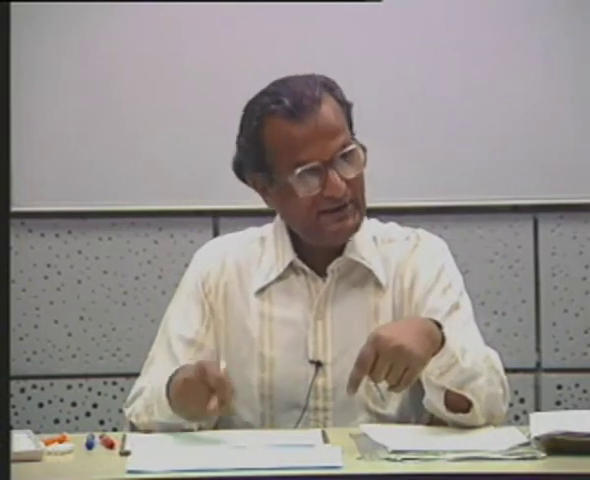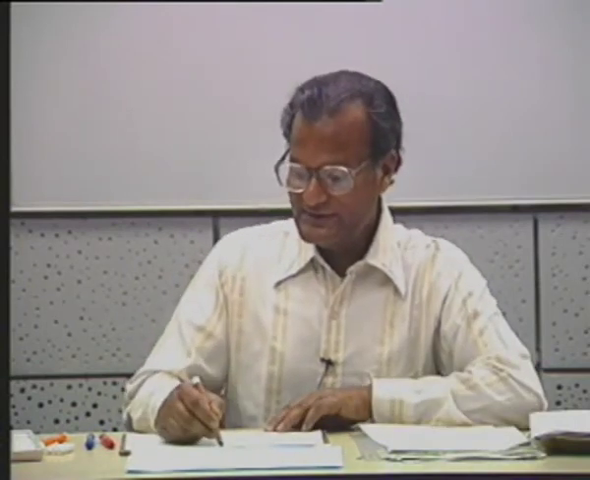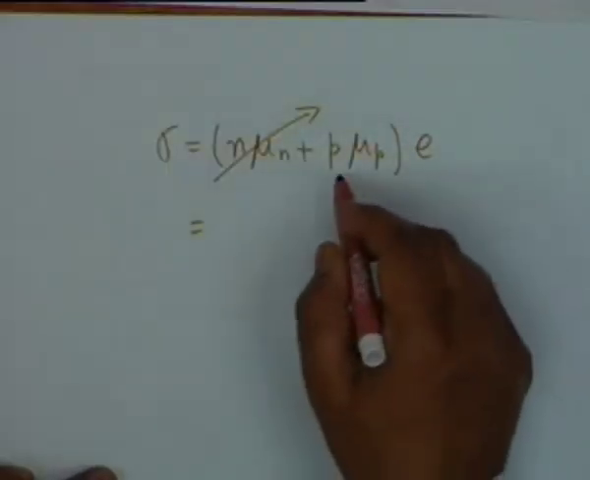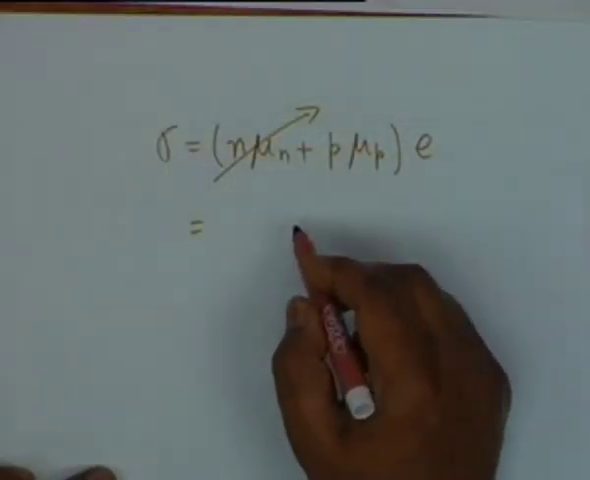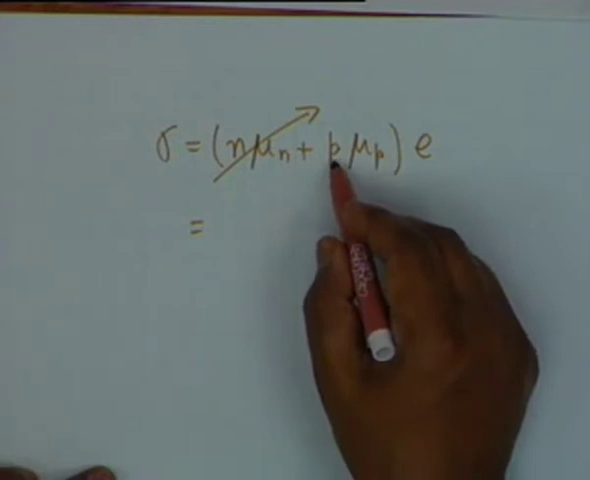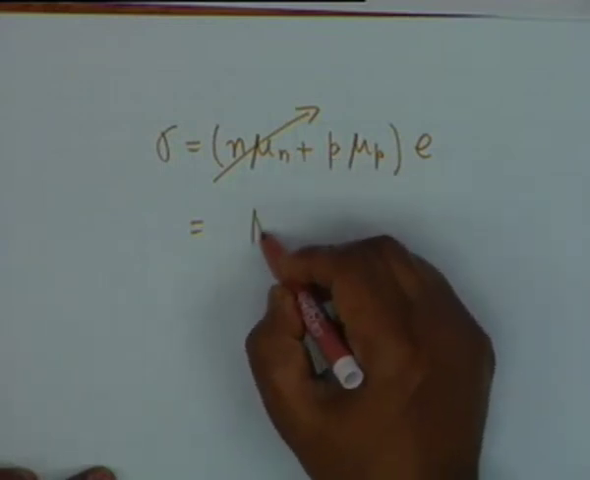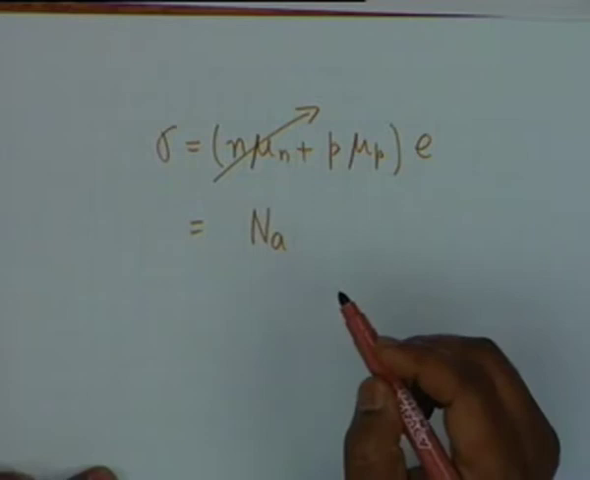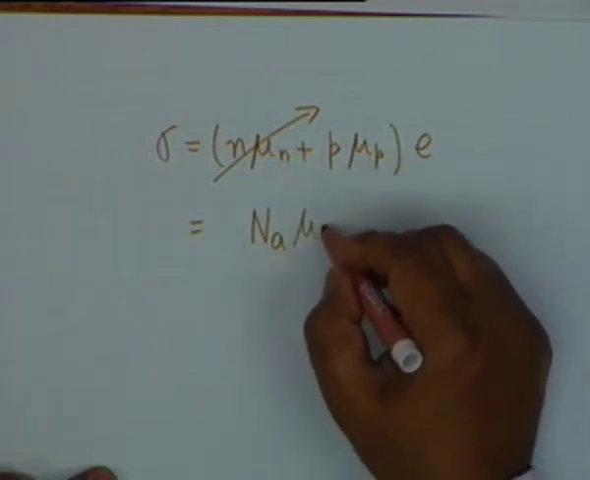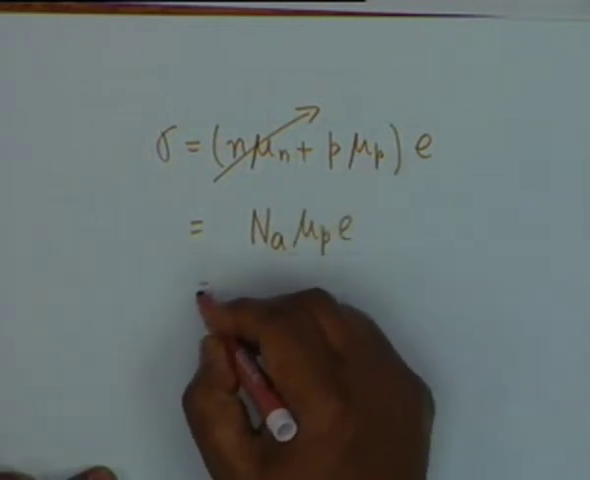No. This is square of this ratio. Because P is increased by 3.3 times 10 to the 5, N is decreased by the same ratio. Alright? And therefore, this term can be ignored compared to the second term. And small p is approximately equal to Na, alright, mu p E, and this calculates out to